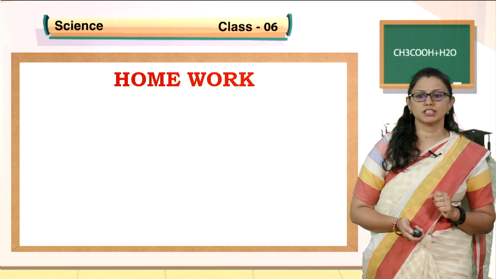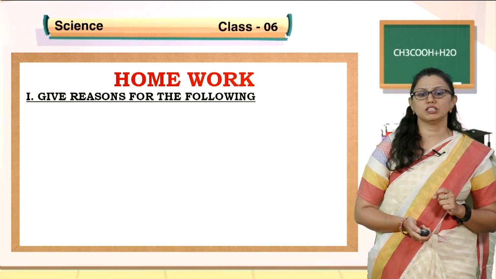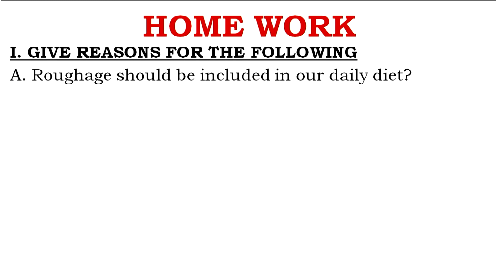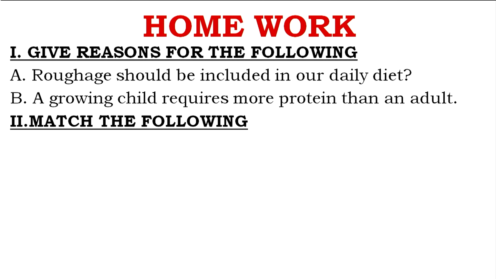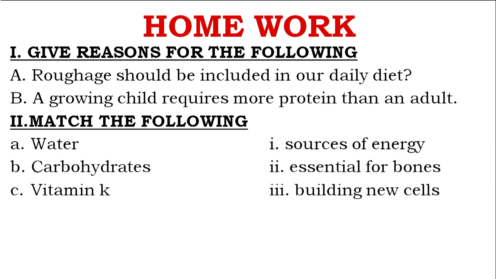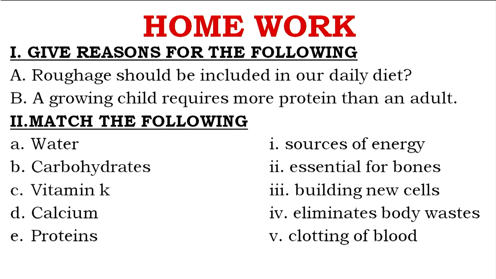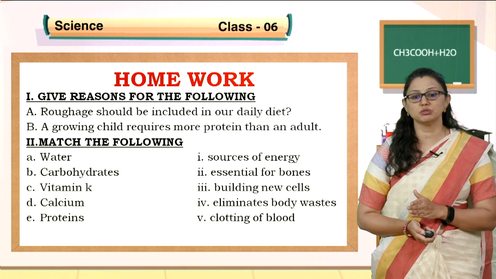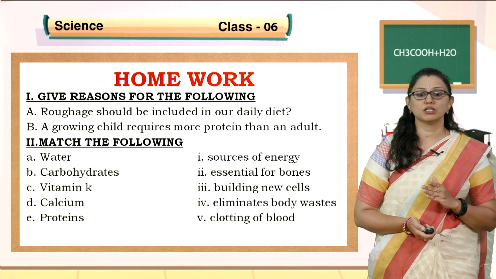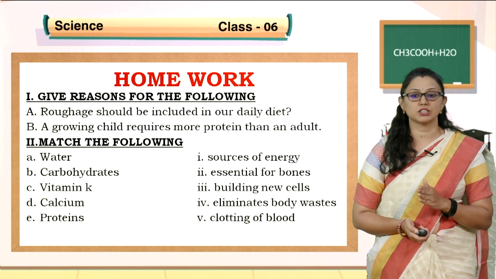Now take some questions as homework. Give reasons for the following. Roughage should be included in your diet. Why? A growing child requires more protein than an adult. You have to give reasons for these two questions. Match the following. In column A, I have given water, carbohydrates, vitamin K, calcium and protein. In column B: source of energy, essential for bones, building new cells, eliminates body waste, clotting of blood. So match them with the functions of each.